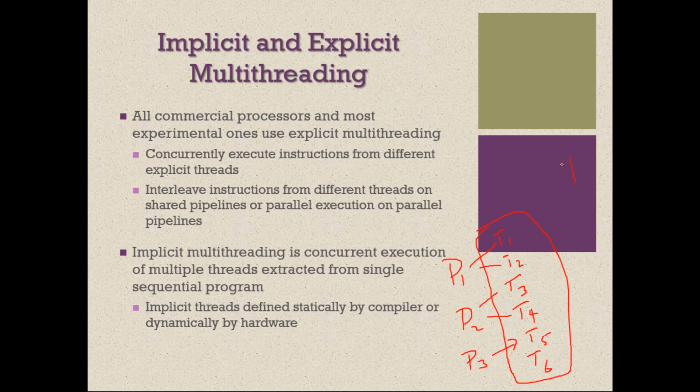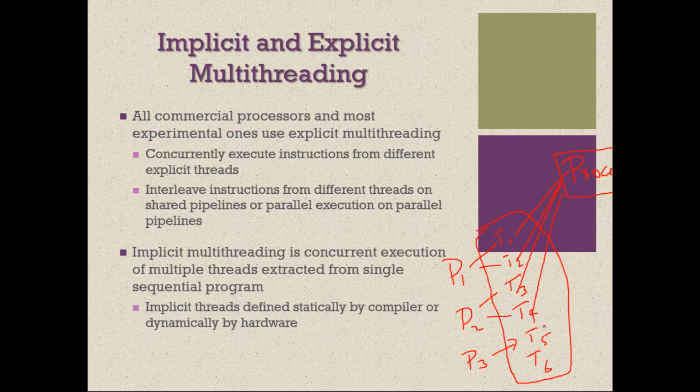So the processor will context switch. Currently we are assuming only one processor, but we may have more than one processor. All those things we will discuss later. So the processor will first execute T1, then after some time context switch to T2, then to T3, then T4, T5 and T6, and so on.